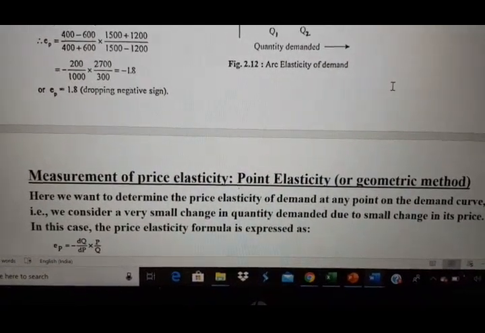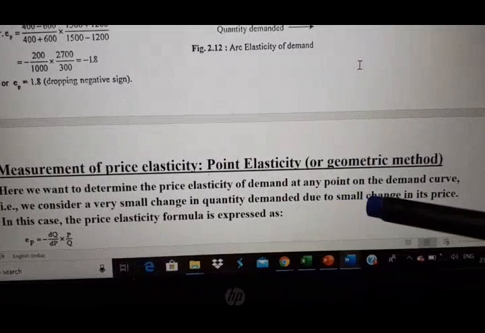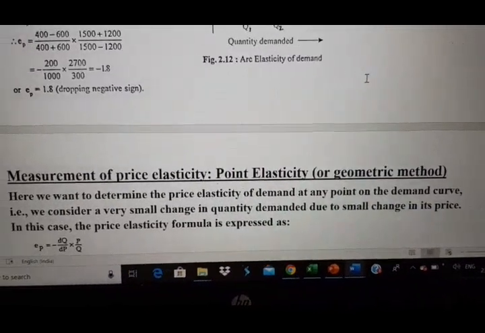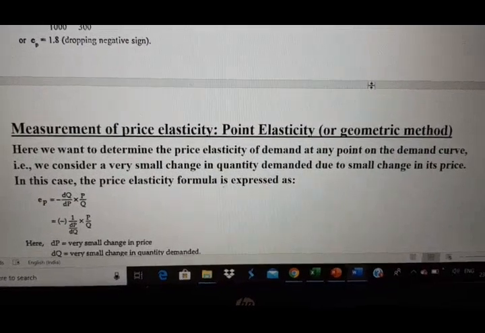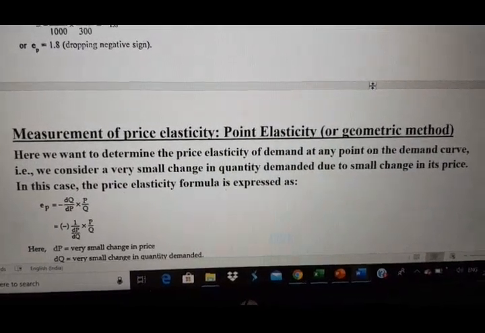Measurement of price elasticity, point elasticity, and that is the geometrical method. I'm just elaborating it. See, there is a formula to find out point elasticity.